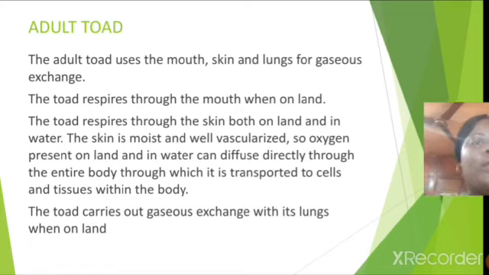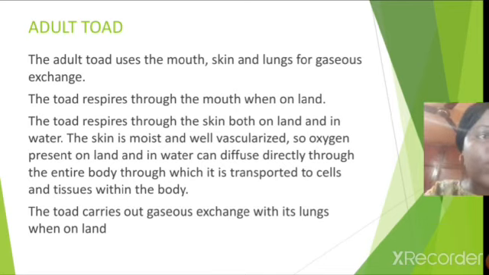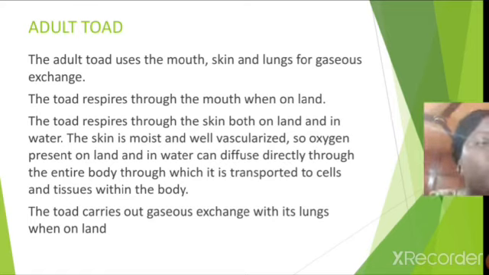So now to the adult toad. The adult toad is matured, so it makes use of the mouth, the skin, and the lungs for gaseous exchange. When the toad is on land, it's able to respire through the mouth. But when it is on both land and in water, it's able to respire through its skin. And the skin is moist and well vascularized. What do I mean by well vascularized? It has abundant blood capillaries.